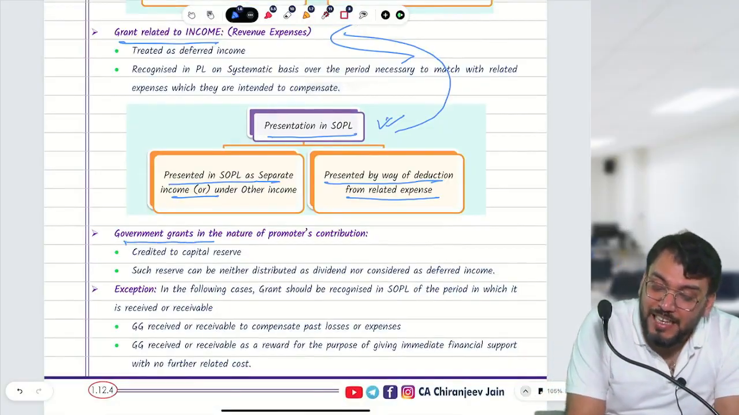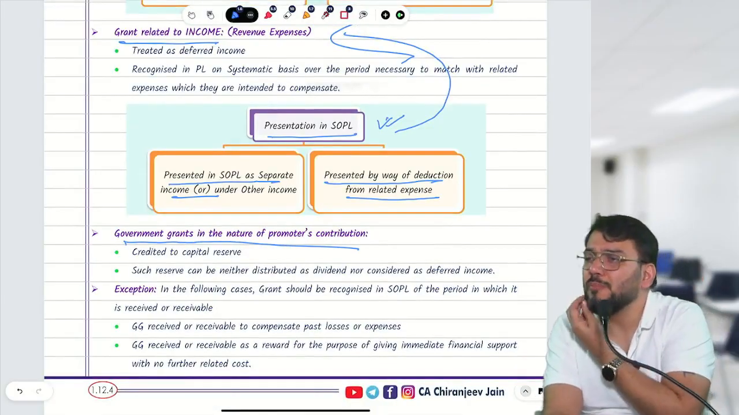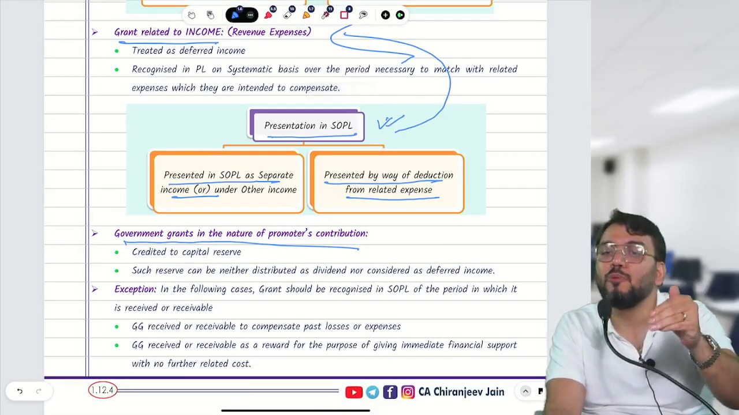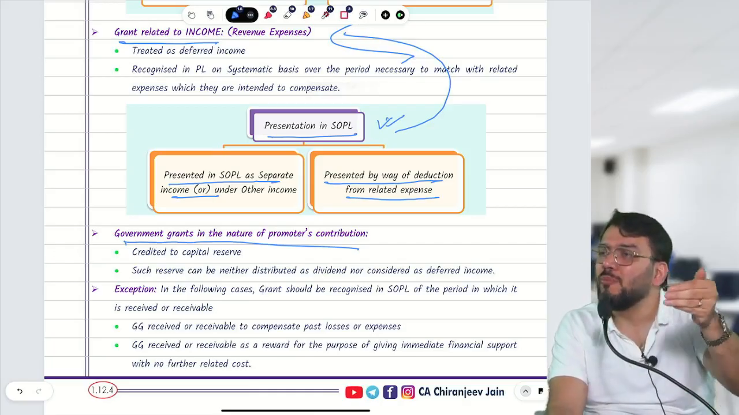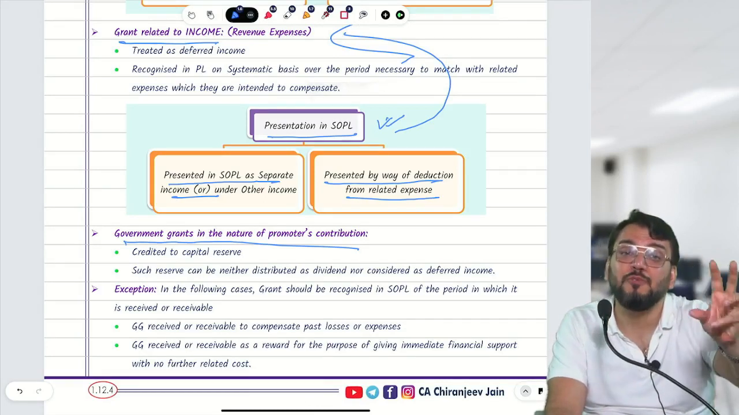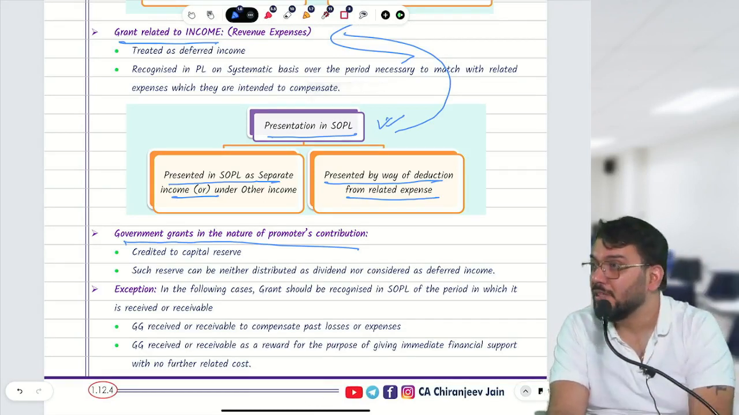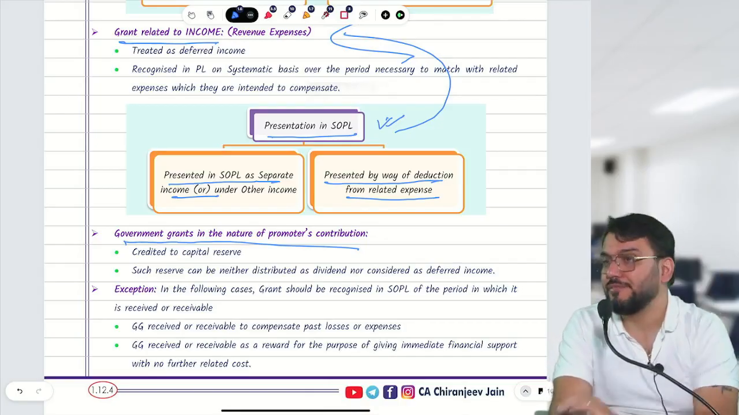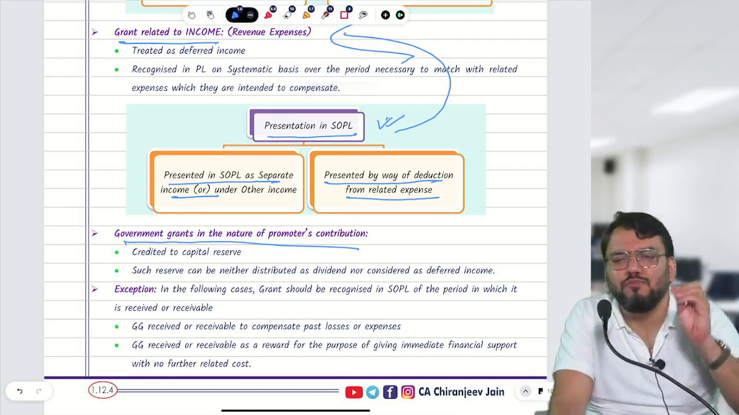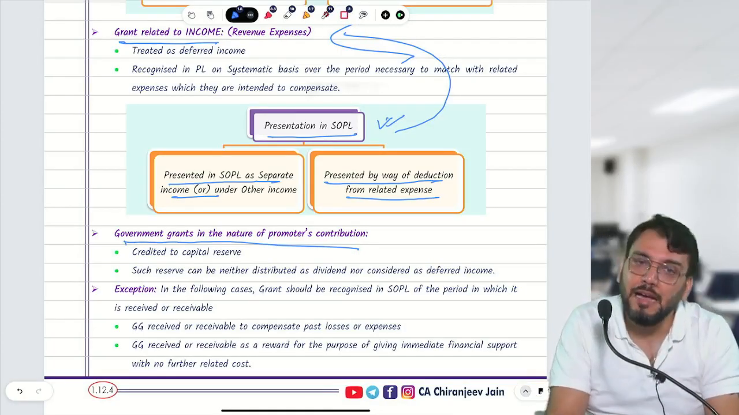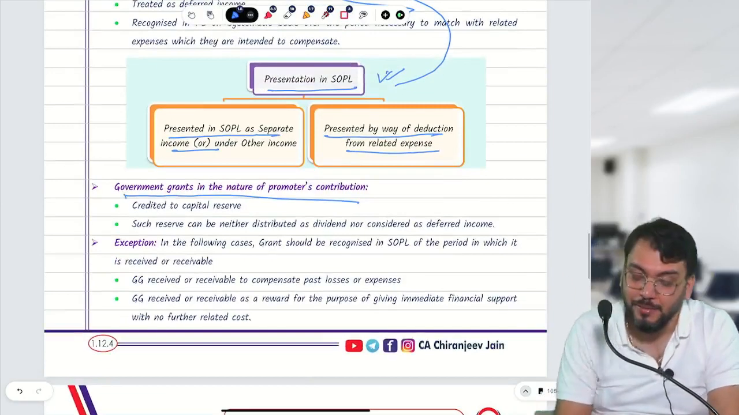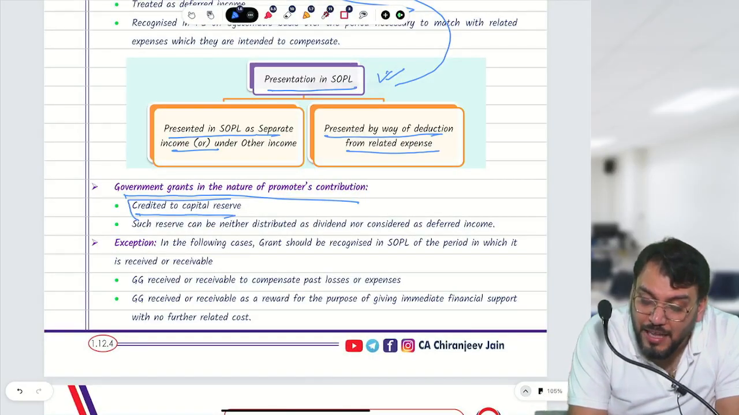Then government grant in the nature of promoter contribution. Now promoter contribution means what? The government is acting like a promoter. Means they want to promote some industry. Normally government promote industry in backward area, or they promote industry of a specific nature, for example export oriented industry. So normally in that case government will give some grant to promote that industry. So whenever government is acting like a promoter, in that case whatever grant received will be transferred to what? Capital reserve. It will never be transferred to PL. It will be directly transferred to capital reserve.